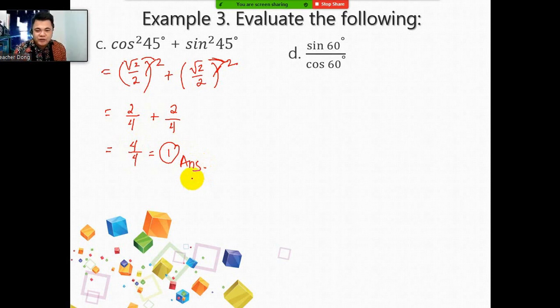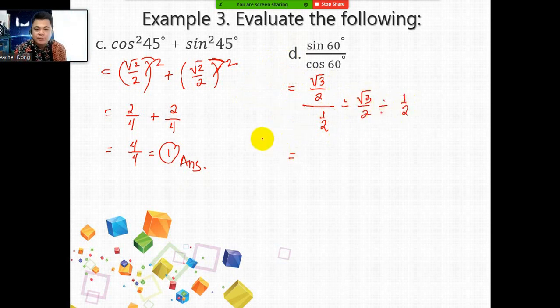So if you add cosine square 45 degrees and sine square 45 degrees, the final answer is 1. Then last example, we have letter D. Sine 60 degrees divided by cosine 60 degrees. So this is division, and it is very simple, guys. What is sine 60 degrees? Sine 60 degrees is square root of 3 over 2, while cosine 60 degrees is 1/2. You can also write this as square root of 3 over 2 divided by 1/2.